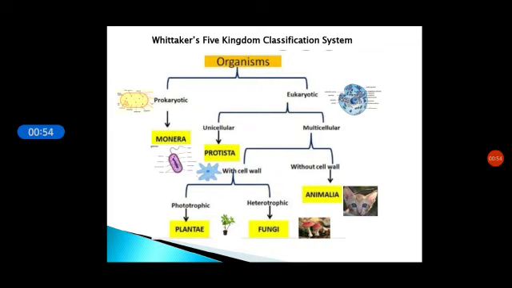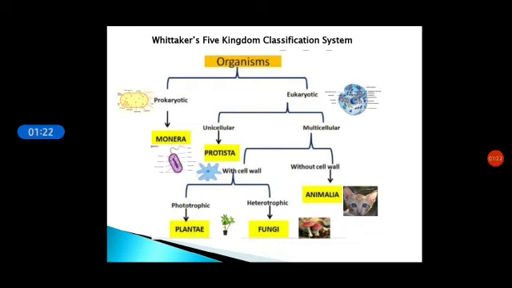Example, bacteria. While eukaryotic organisms are further divided into two types depending on number of cells of which they comprise, that is unicellular organisms and multicellular organisms. Unicellular organisms form kingdom Protista. Example, amoeba and euglena. Again, multicellular organisms differ whether they have cell wall or they do not have cell wall.